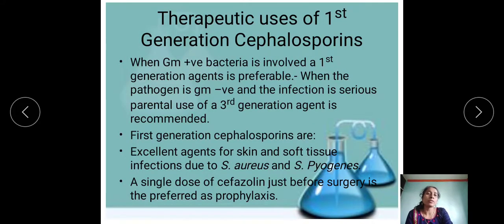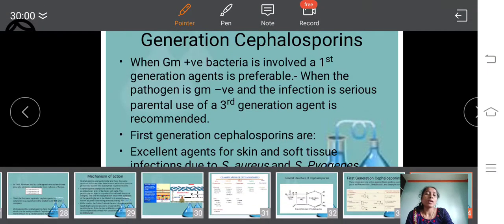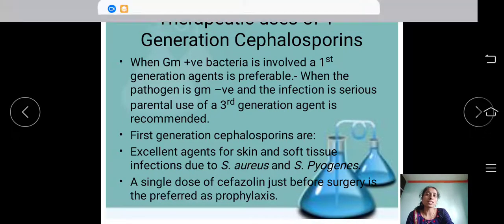Then what are the therapeutic uses of first generation cephalosporins? When gram-positive bacteria are involved, a first generation agent is preferred. But when the pathogen is gram-negative and the infection is serious, then parenteral use of third generation agents is preferred. First generation cephalosporins are excellent agents for skin and soft tissue infections due to Staphylococcus aureus and Streptococcus pyogenes, and a single dose of cefazolin just before surgery is preferred as prophylaxis.